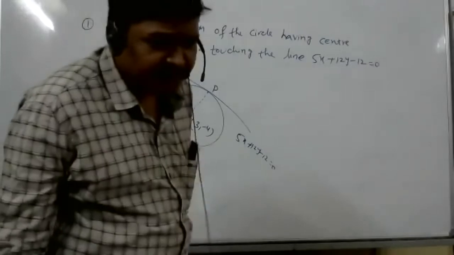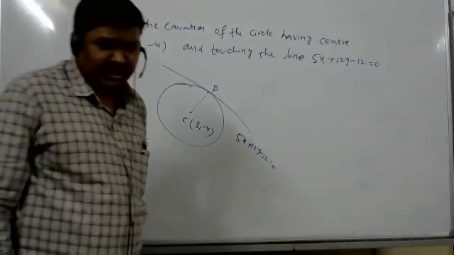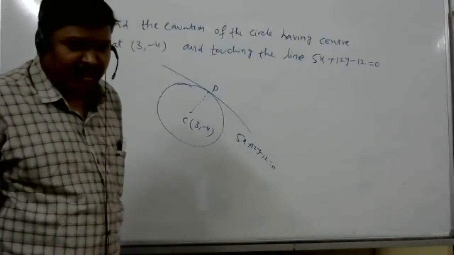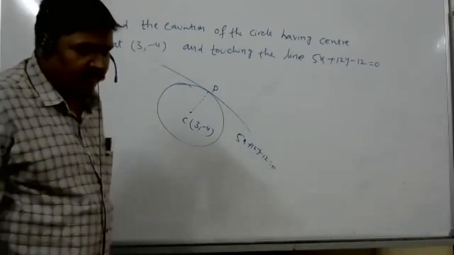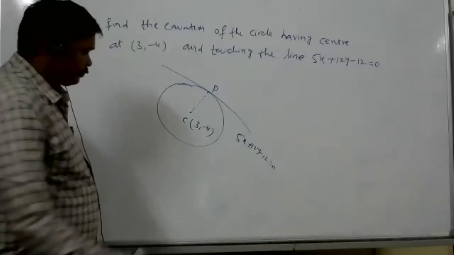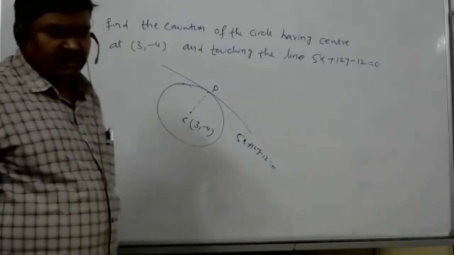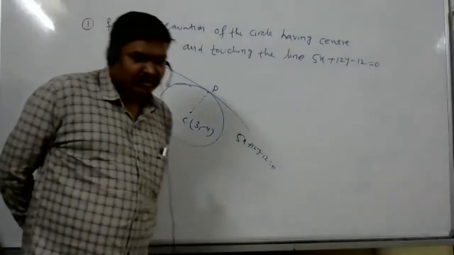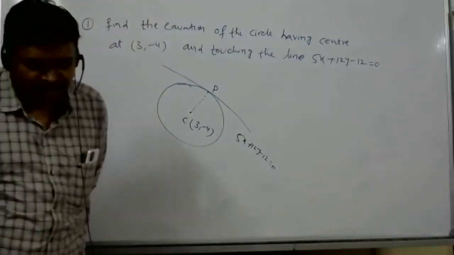Wrong. So can you tell once how do we get the radius? CP is equal to perpendicular. Sir, from the perpendicular distance from a line, no, sir.